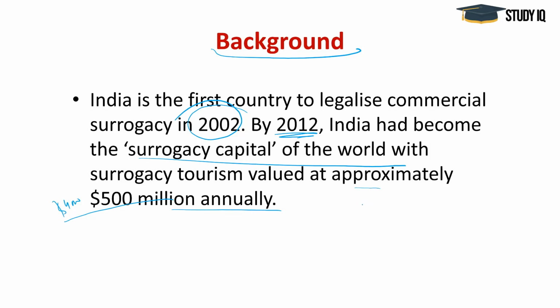Then there's another instance in 2012. An Australian couple commissioned a surrogate mother and arbitrarily chose one of the twins. So that surrogate mother gave birth to two twins, but the couple chose only one child. In the light of these experiences, the 228th report of the Law Commission of India recommended prohibiting commercial surrogacy. So it was first recommended by the Law Commission of India.